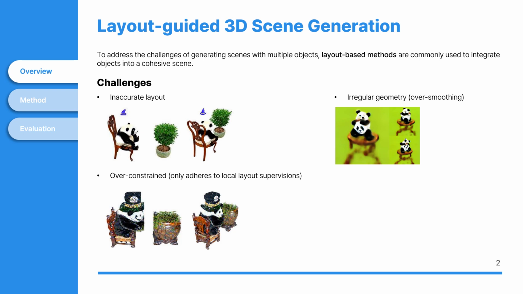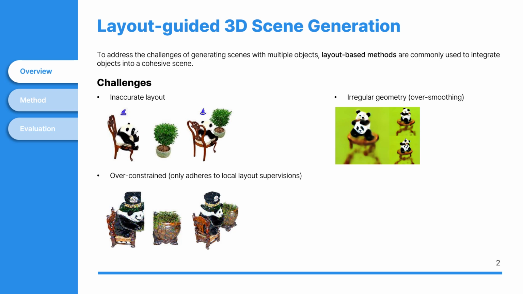When objects are arranged to only satisfy the local layout supervision, the objects may not blend well together. In particular, if two objects overlap, their bounding boxes may also overlap, and it makes proper placement difficult.